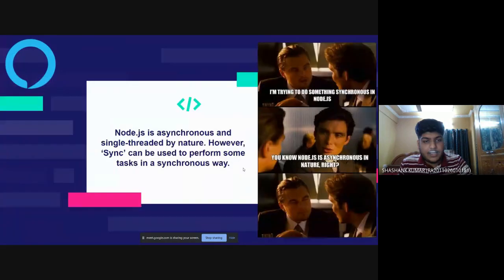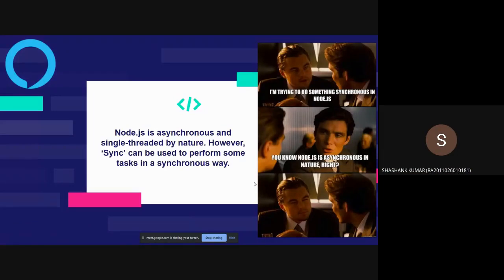And so any introduction or any discussion of Node.js is incomplete without talking about its asynchronous nature. So what does it mean when we say that Node.js is asynchronous by nature? It means that when Node.js is executing a file, it does not go line by line. Instead, it starts all the tasks. Imagine there are two tasks. It will start all those tasks at once, and once they finish, it will give you the output or the process is done.